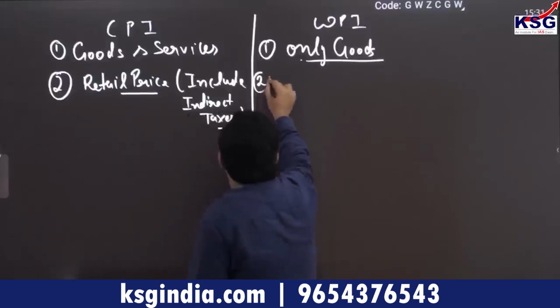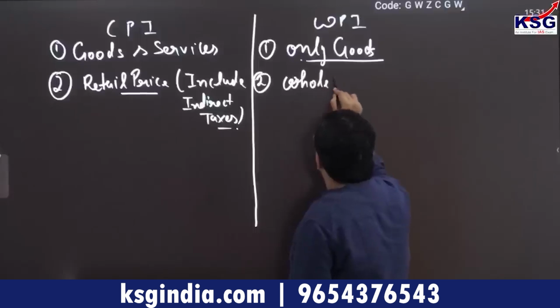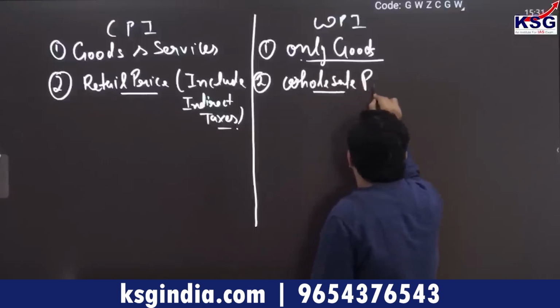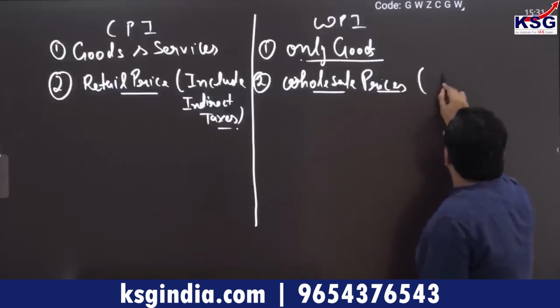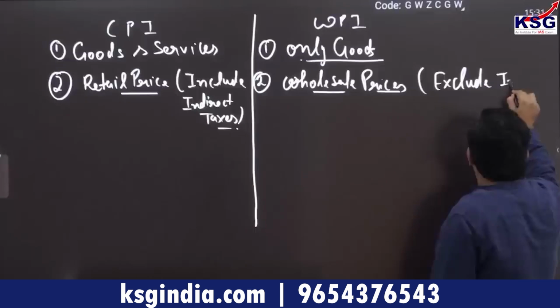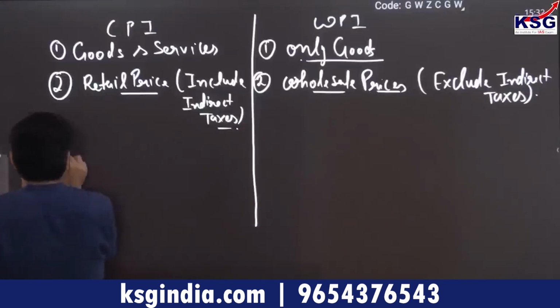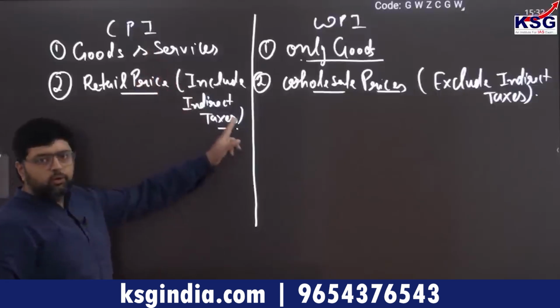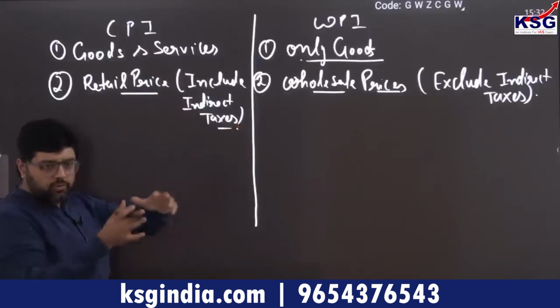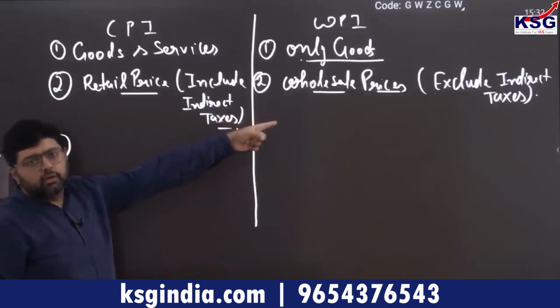Whereas in WPI we take wholesale level prices, and there we exclude indirect taxes. Number 3, remember that CPI includes taxes, whatever prices we include to measure the price change. So it includes indirect taxes. There, taxes are not included, so they are excluded.